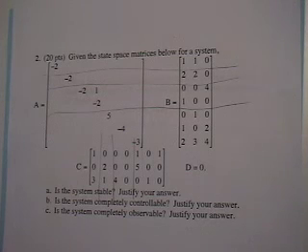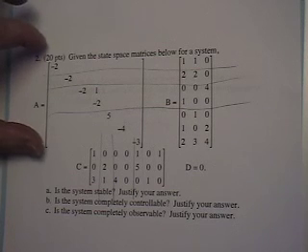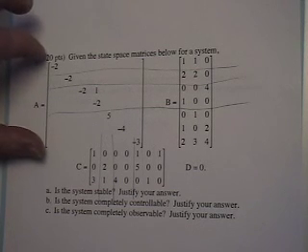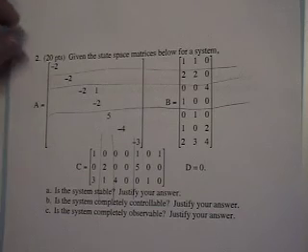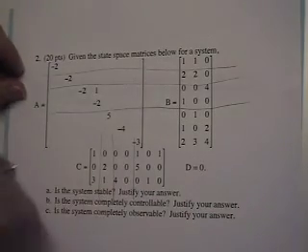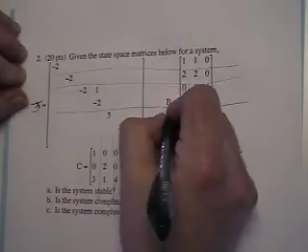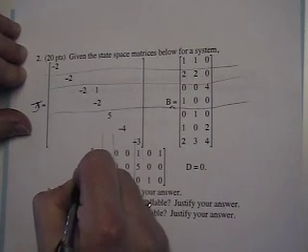Okay, let's look at number 2. Maybe we can just talk about number 2 and not have to write anything down here because most of the stuff is just right here on the page anyway. So it says, given the state space form, we have a Jordan block or Jordan form of the A matrix, and so these are really A or J. We could really just call this J, and B sub m and C sub m.